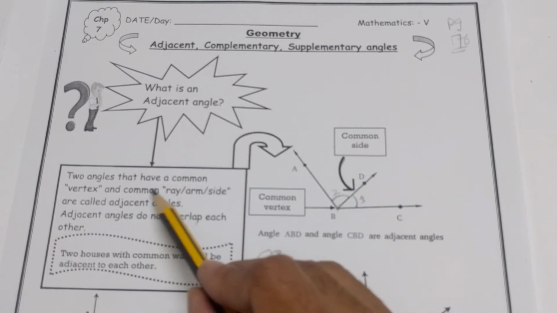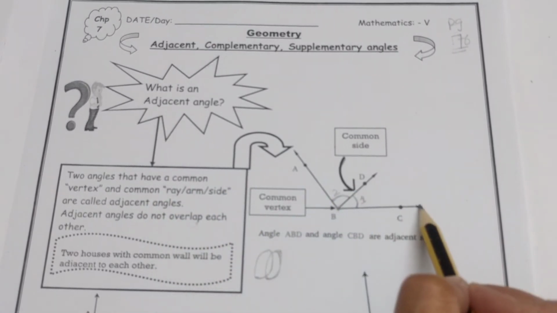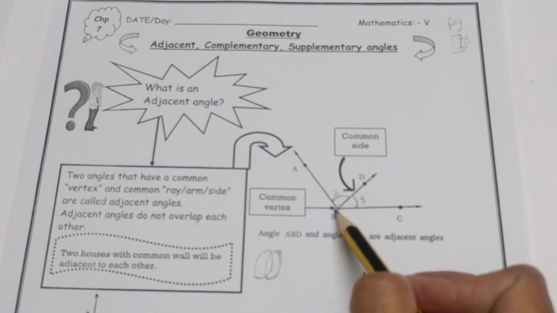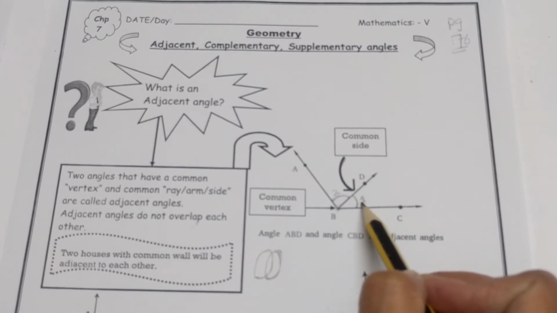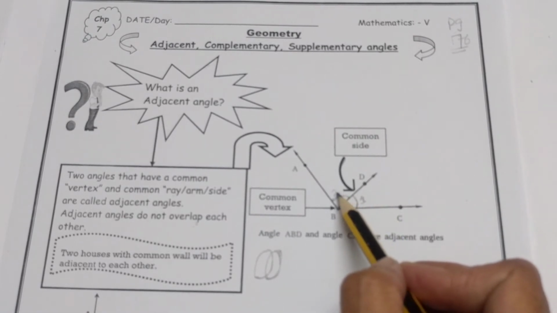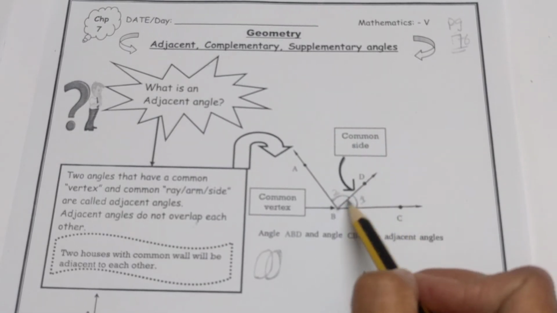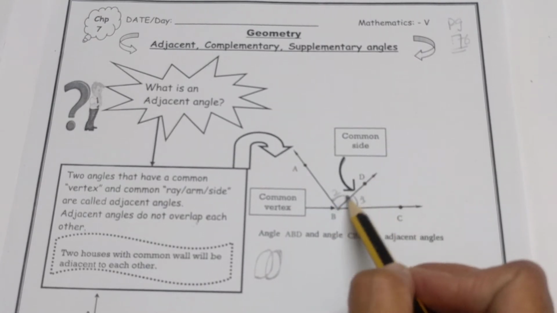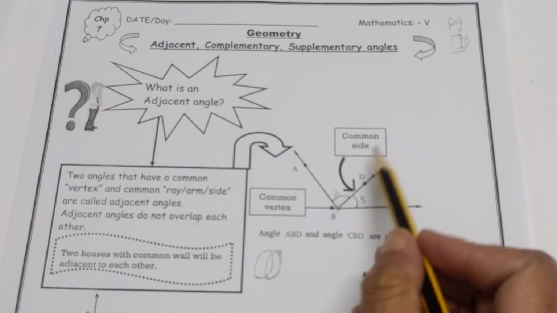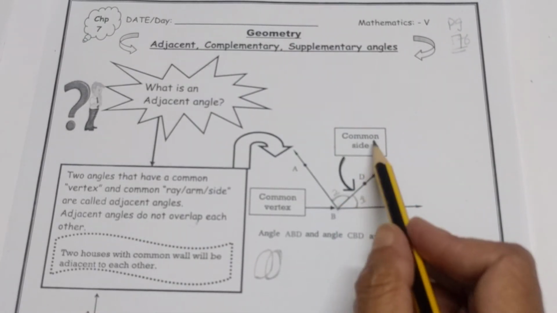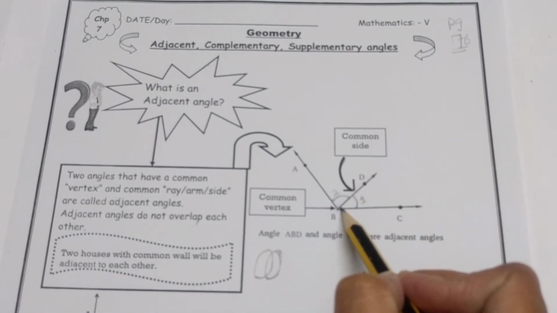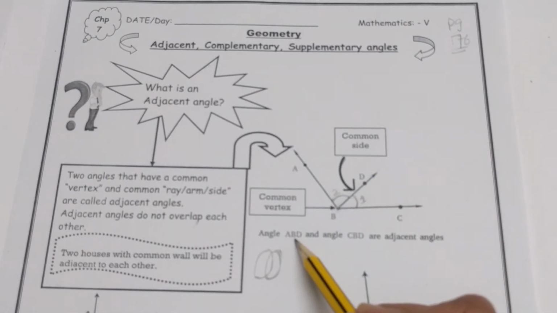Secondly, common ray or arm or side. For the first angle, BD is a ray, and BD is also the ray or arm or side of the second angle. It means their vertex is also common, and this BD arm is also common for the first angle and for the second angle. So this one is the common side or common arm or common ray, and this one is the common vertex. It means angle ABD.